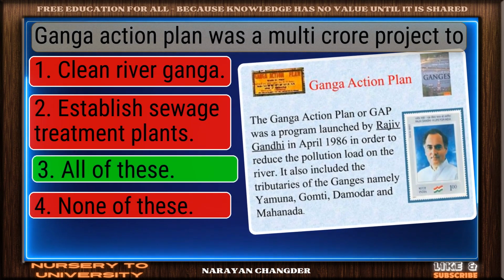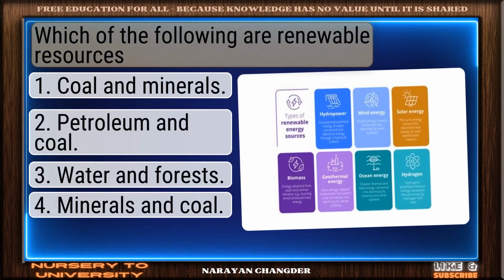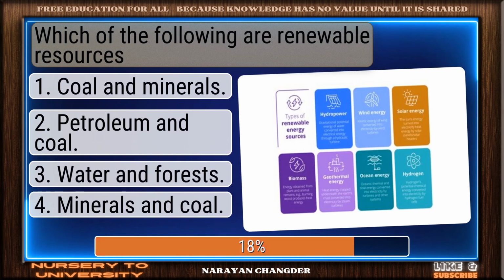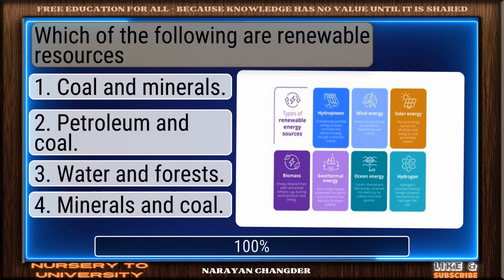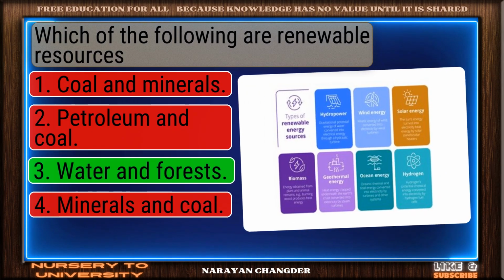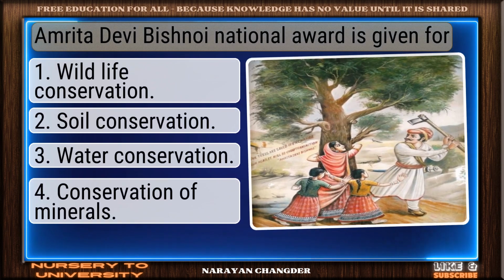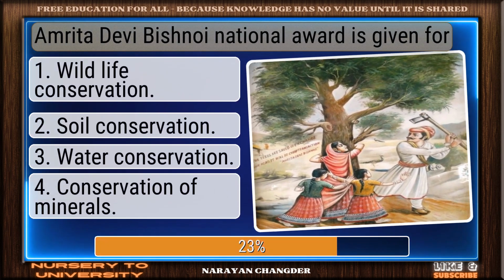Right again. All of these is valid. Which of the following are renewable resources? Nicely done. Water and forests is solid. Amrita Devi Bishnoi National Award is given for.